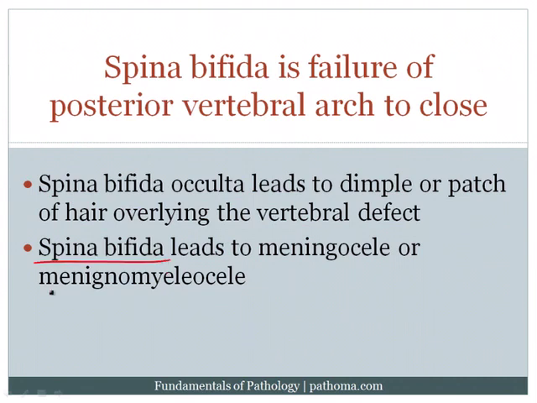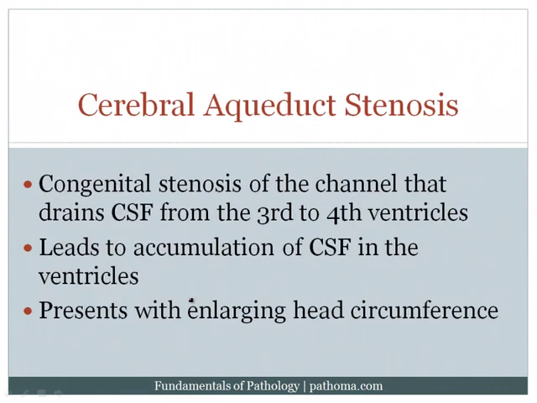When it's the meninges alone that comes out of that defect, we call that a meningocele. When it's the meninges plus the spinal cord, we call that a meningomyelocele. Cerebral aqueduct stenosis is congenital stenosis of the channel that drains CSF from the third to fourth ventricles.